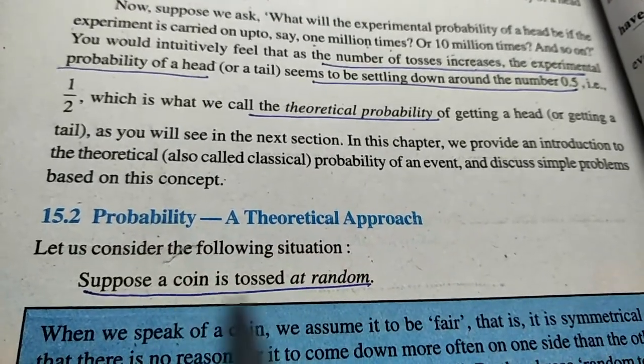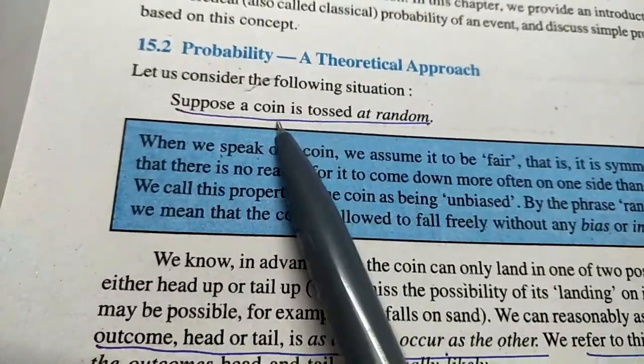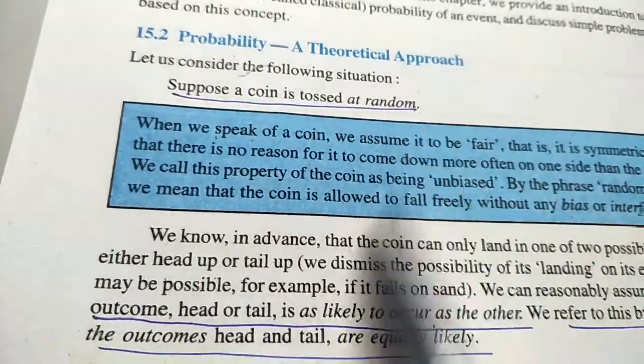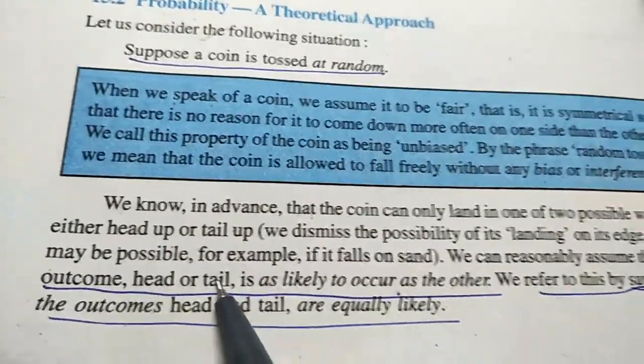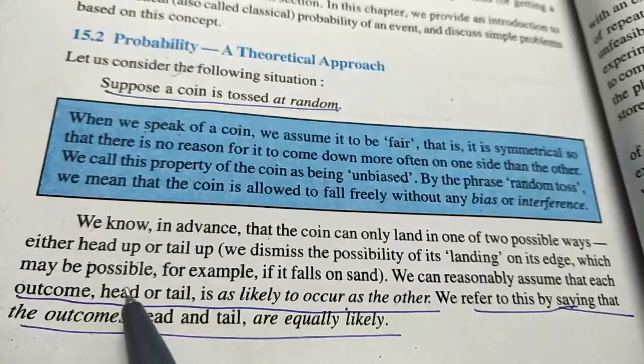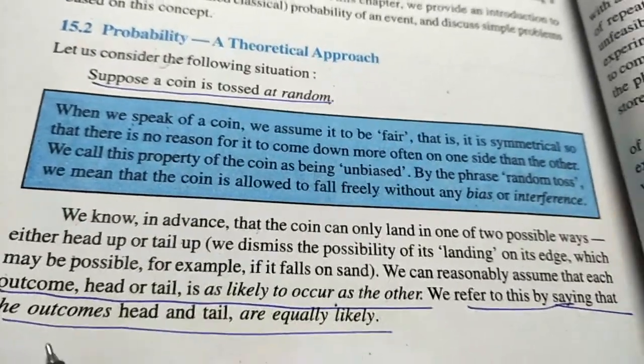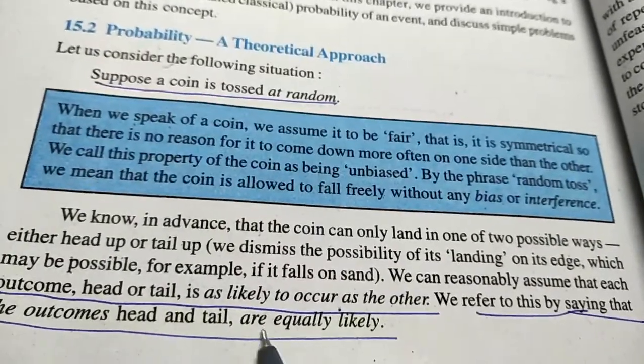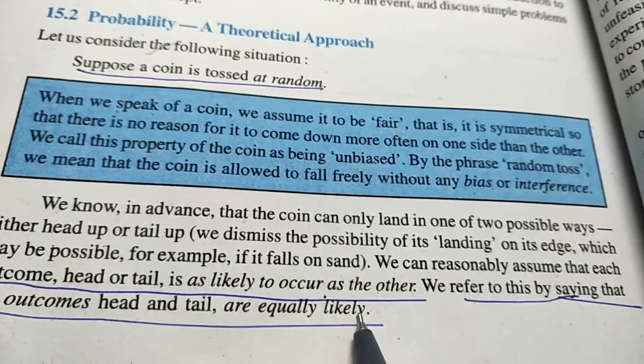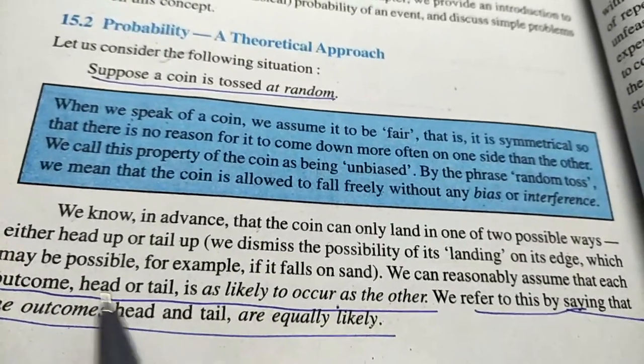Suppose you are tossing a coin at random. You have only two possibilities, either head or tail, and only one head and one tail, so the outcomes are equally likely, because they are single outcomes.